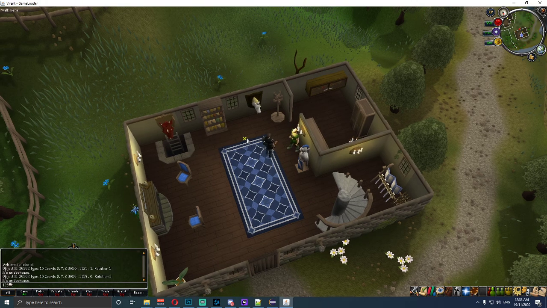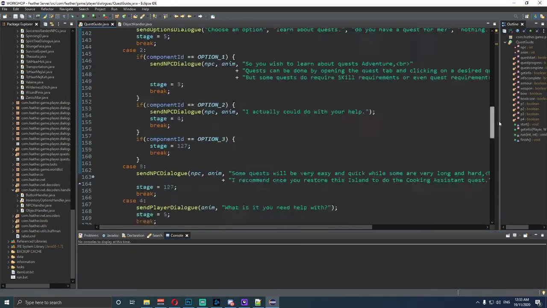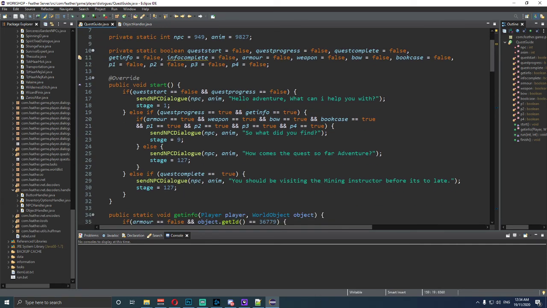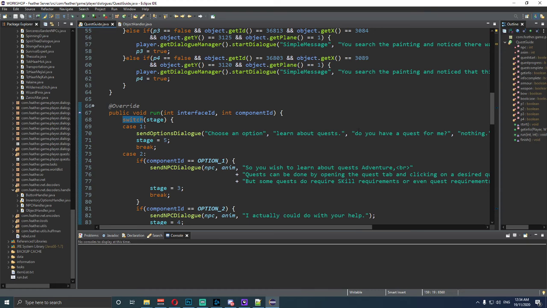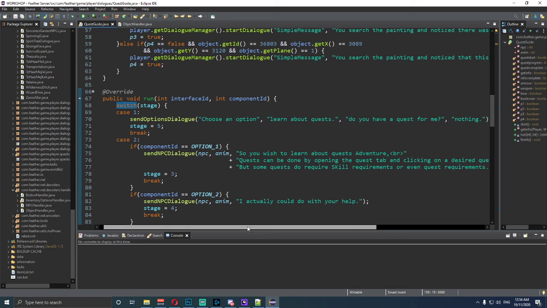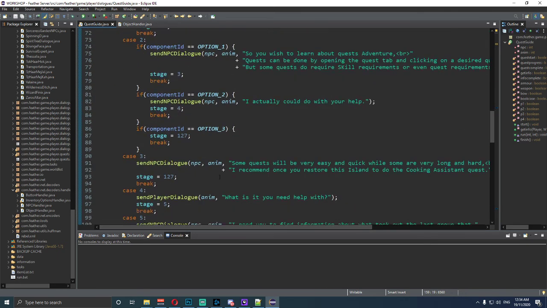Now, as for fixing up the other thing, we're going to have a look at that quickly because I did stuff up. If we go hello adventurer, you go to stage 1. So stage 1 is choose an option, and he'll go to stage 5. So what is stage 5 is a good question.